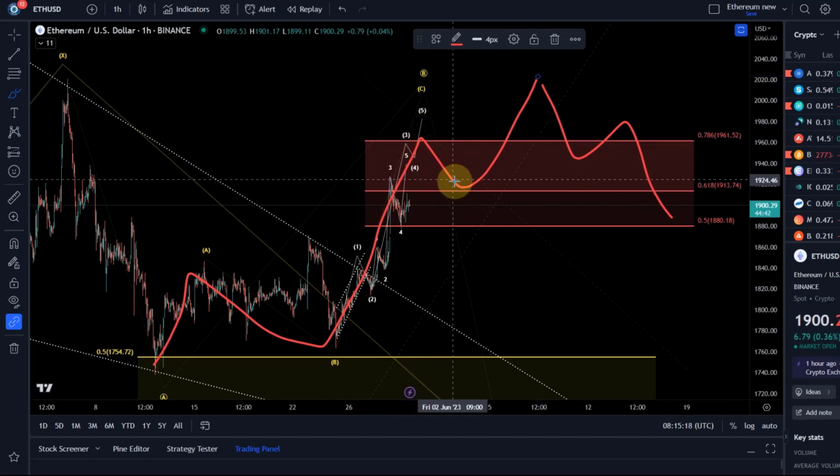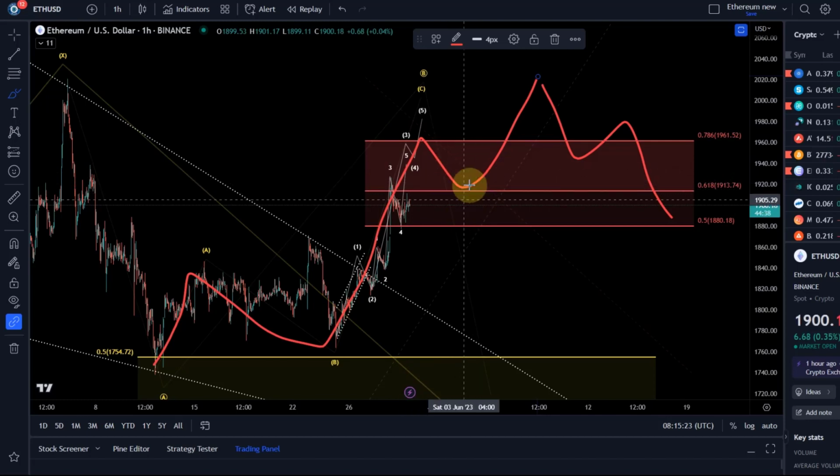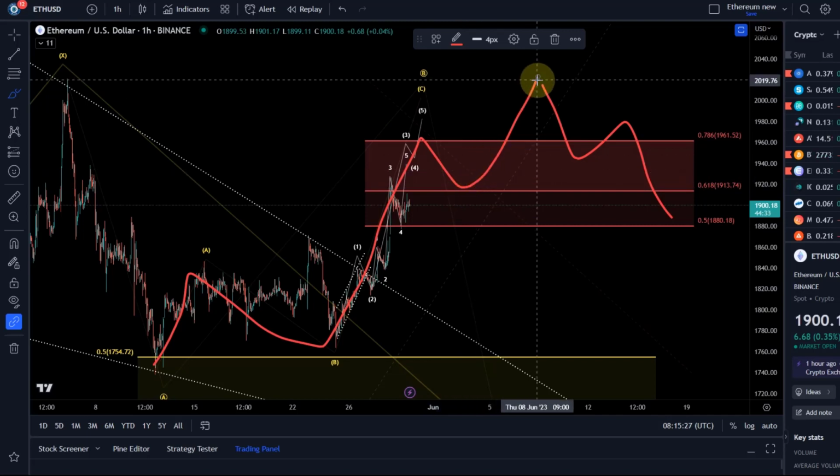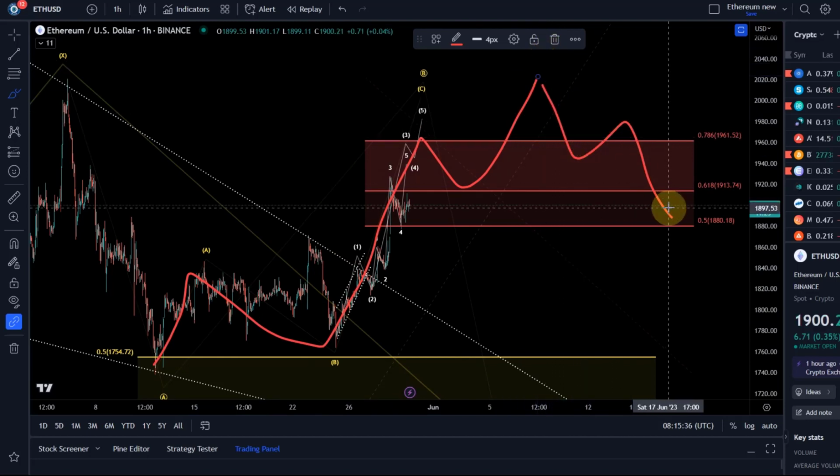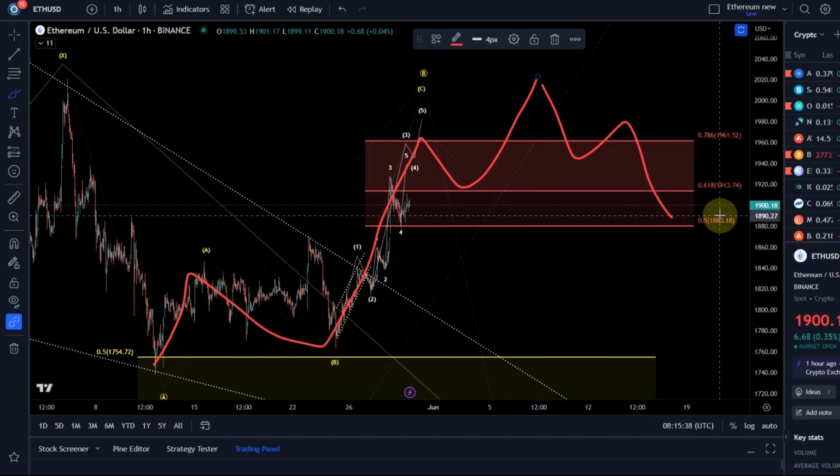And when we get the pullback then, the major decision point will be here. Do we get a higher low or not? And if we get a higher low, this can count as a wave 4, and then we get a wave 5. And if we get 5 waves, then again, we have this as a larger wave 1. It would have to be a diagonal. And then we can calculate support for the wave 2 pullback. That will be another pullback zone that we can look at for a possible trade setup. These are the two scenarios.